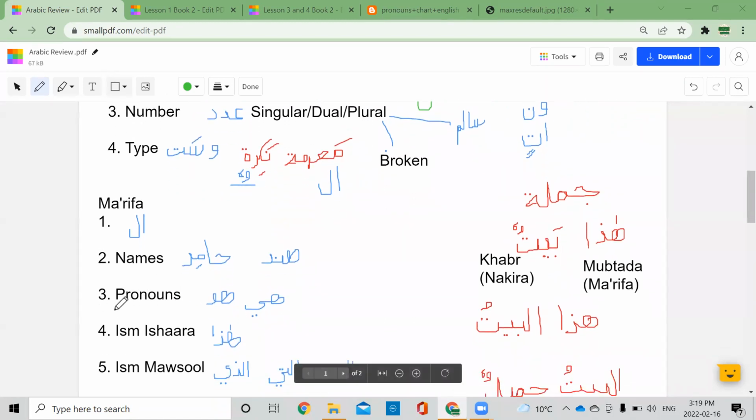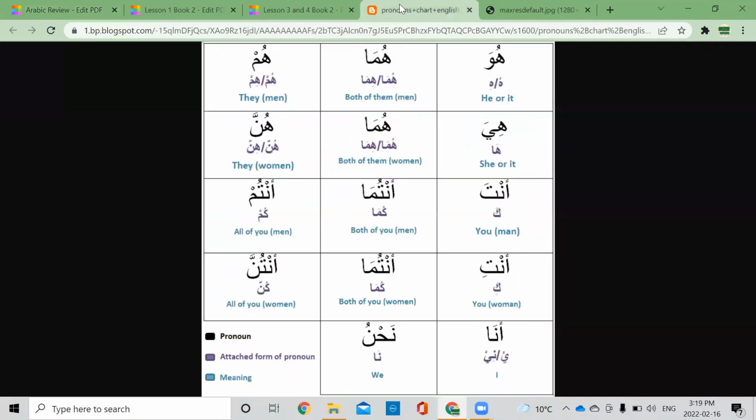And then we have pronouns. Pronouns: he, she, they, in Arabic, huwa, hiya, hum, antum, anta, all of these that we covered. We covered all of these in detail. Here, I have a chart. So these are our singular pronouns, and dual and plural. Right now, I want all of you to at least know your singular and the plural. Make sure to write them down in your book. Singular, this one as well, nahnu, and the plural pronouns.